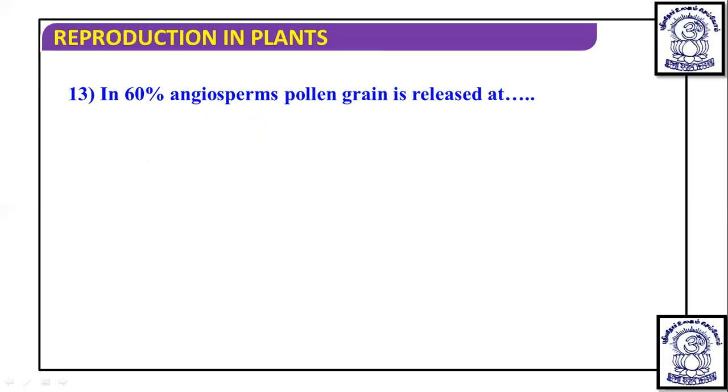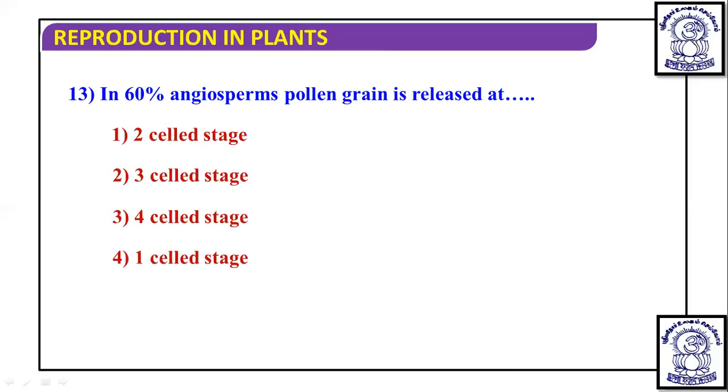Next question is, in 60% angiosperms, pollen grain is released at. Dear students, we have studied that pollen grain can be released in the two-celled stage or the three-celled stage. In the two-celled stage, the pollen grain has one generative cell and one vegetative cell. But in the three-celled stage, the pollen grain has two male gametes and one vegetative cell.